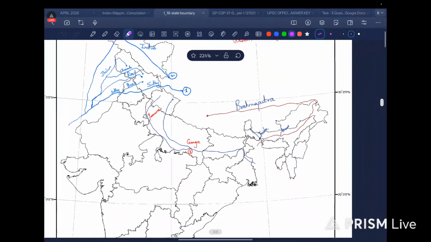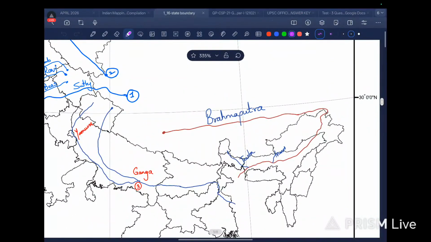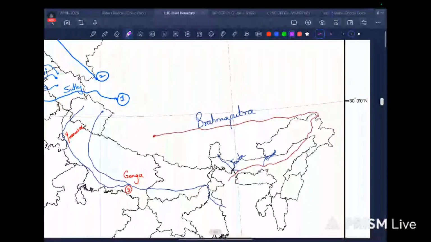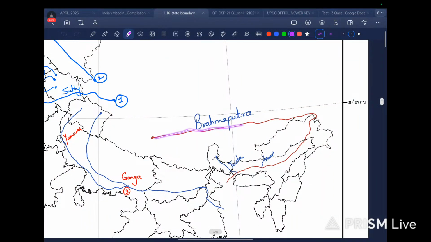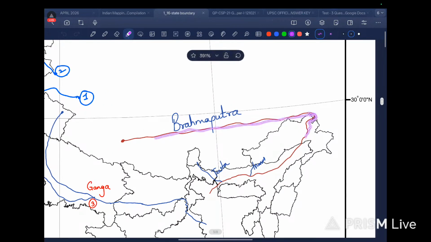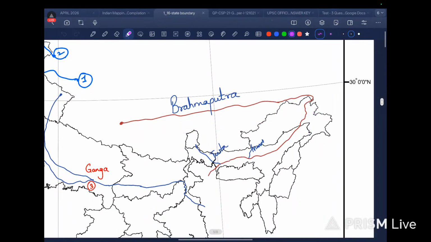Okay, so the next main important river we have is the Brahmaputra river. It also originates in the Tibet region, and it flows almost parallel for some time, and then takes a sharp turn due to some tectonic movement. This is the region where the land becomes like this.